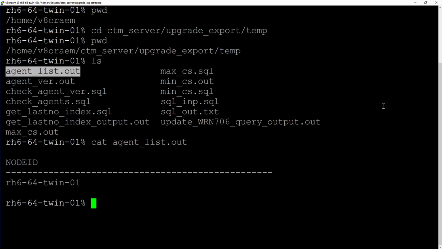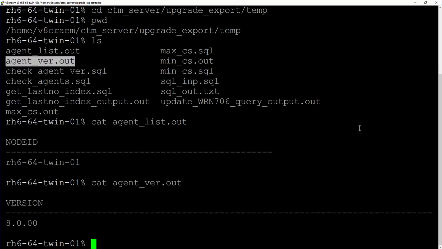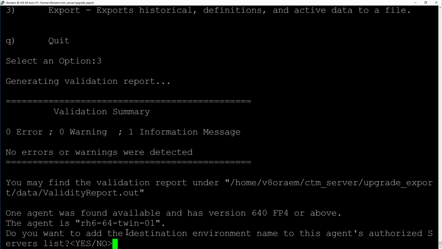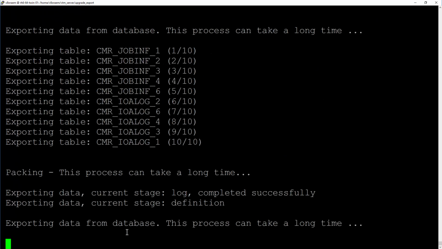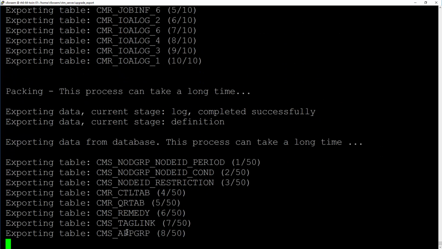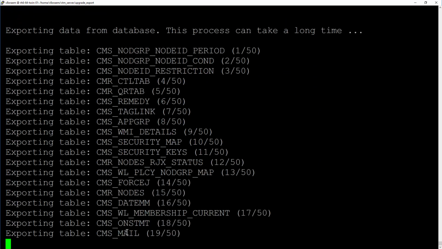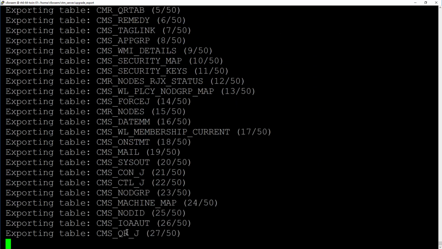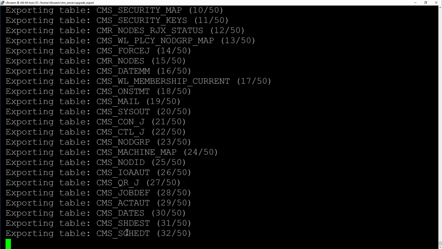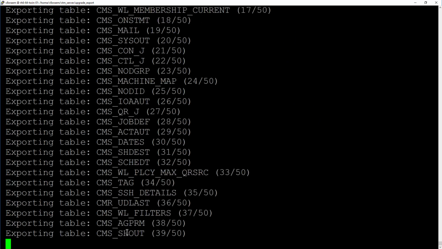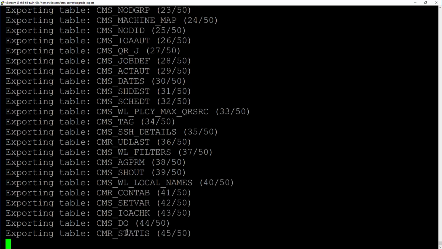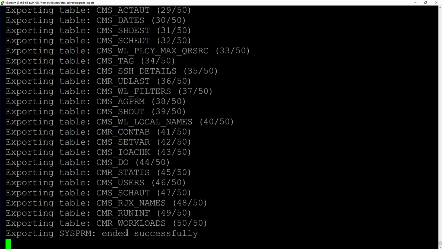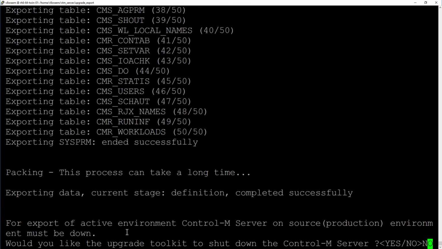Ensure all the expected agents are available in the list and at least version 6.401 fixspec 500 and later. Proceed with upgrade once the agent listing is verified to be correct. If the agent listing is incorrect, please contact BMC customer support for assistance before proceeding with the upgrade export.